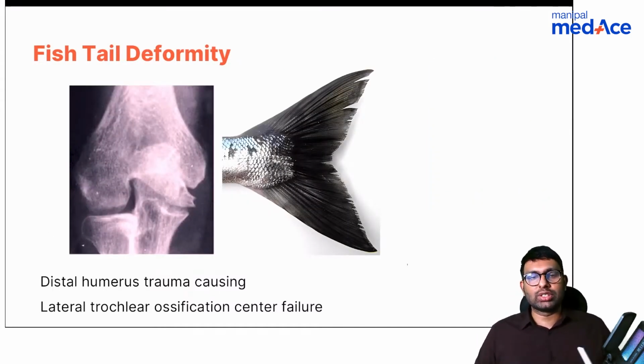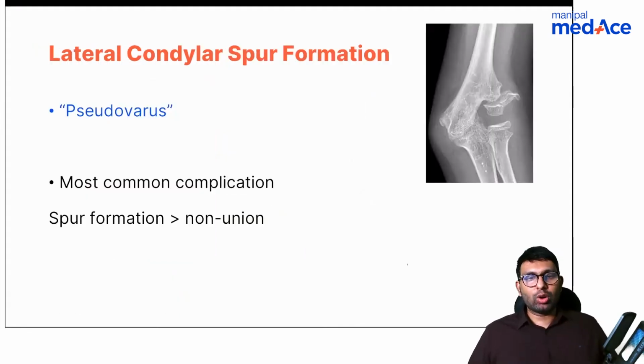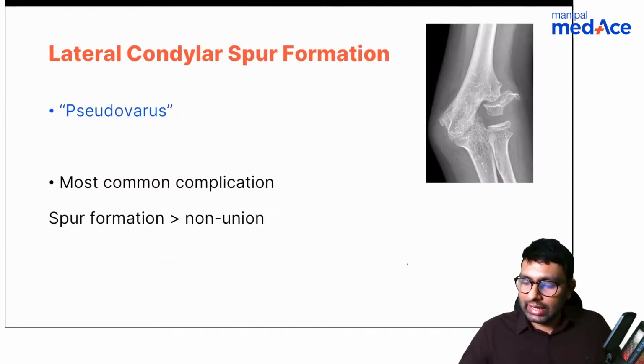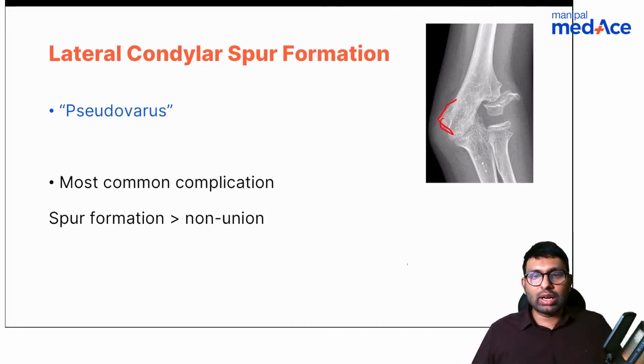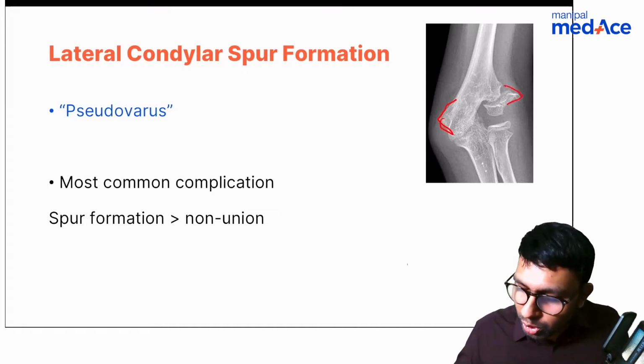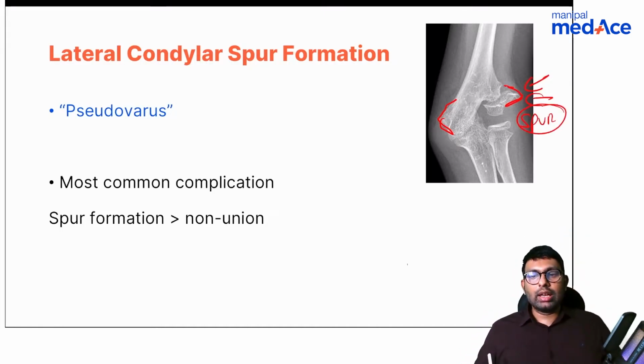Fishtail deformity is also seen because the lateral trochlear ossification is lost. The growth will be somewhat like a fishtail, so you will have a fishtail deformity. And also lateral condylar spur formation is seen because this area will become more prominent and will form a spur. Now if they ask you which is the most common complication, it is lateral condyle spur formation, not non-union. It is lateral condyle spur formation.